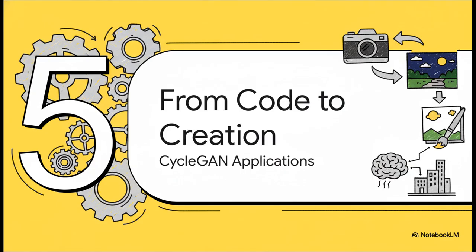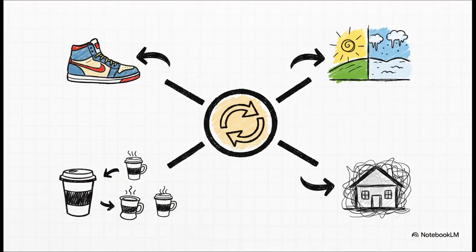Okay, so now that we get the genius mechanics behind CycleGAN, let's check out some of the absolutely incredible things it lets us do. Because this isn't just some academic idea, it has some seriously powerful real-world uses. Thanks to this really clever design, CycleGAN has become this amazing tool for all kinds of tasks, both creative and practical. I'm talking about turning a simple doodle into a photorealistic image, changing the seasons in a photo from summer to winter, or even creating brand new data to help train other AI models.